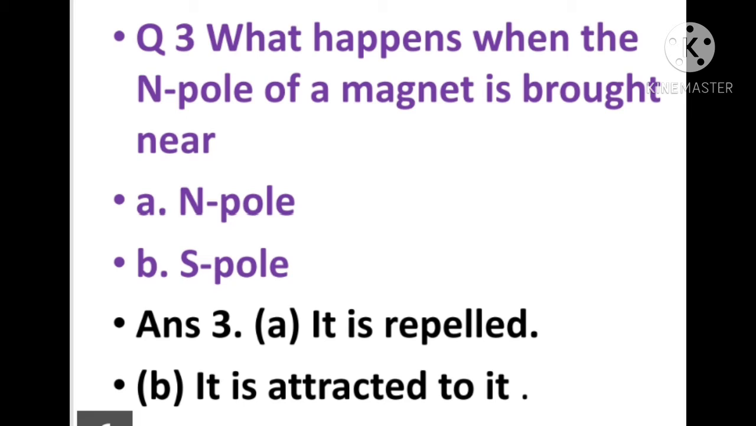Question number 3. What happens when the N pole, the north pole of the magnet, is brought near a north pole or a south pole? When the north pole of the magnet is brought near an N pole, it is repelled, because like poles repel each other. And when the N pole of the magnet is brought near an S pole, it is attracted to it, as unlike poles attract each other.